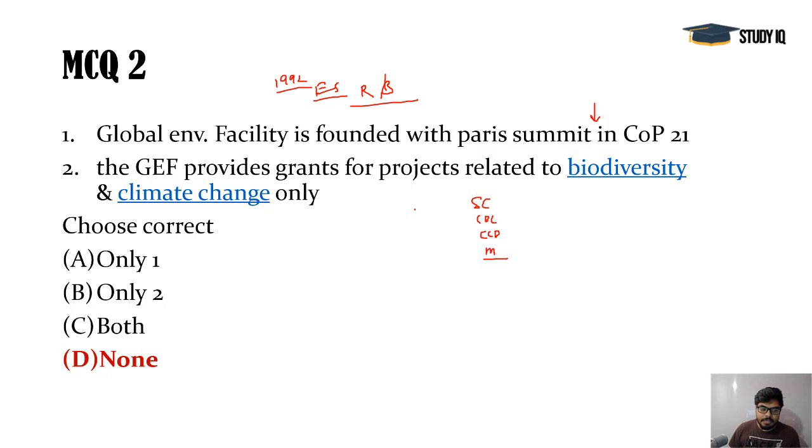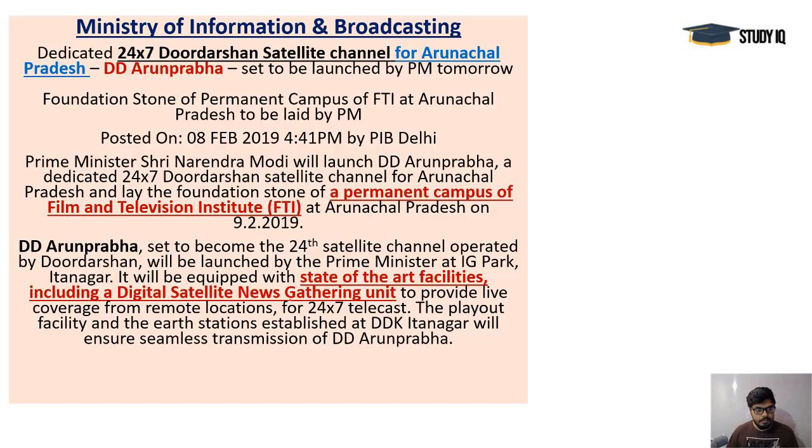So it is a funding mechanism for all these programs. The projects are related to biodiversity, climate change, land degradation, poverty, and other important areas like forest conservation. So it is not only as mentioned here. D, none, would be the correct answer here.